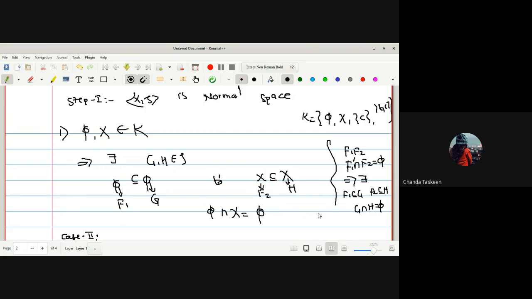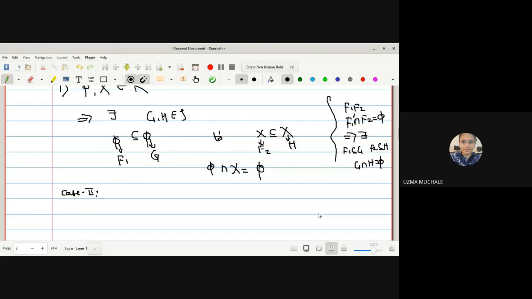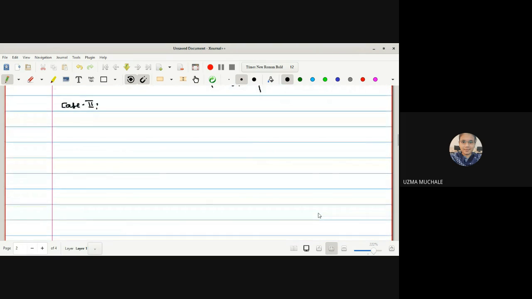Yes, anyone have any doubt? That is the important property of φ and X we are using. No need to find other open sets to contain them.